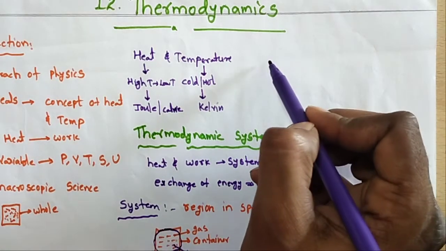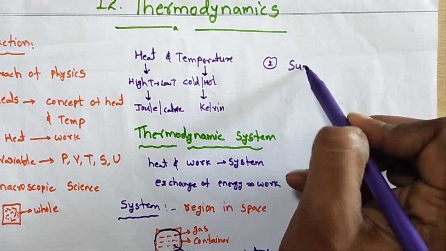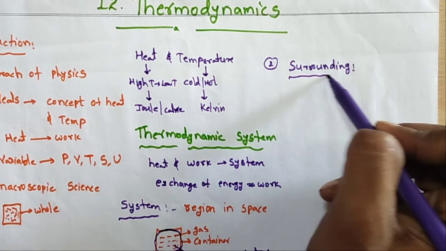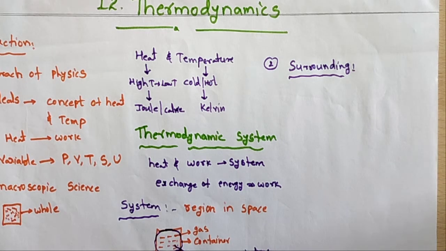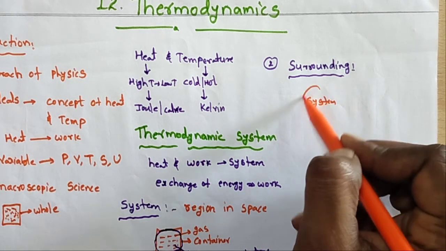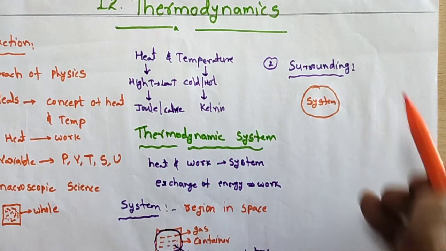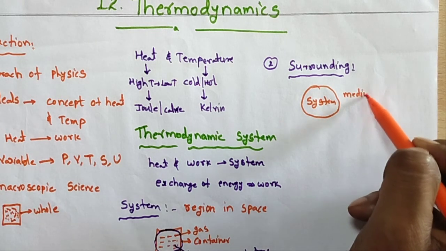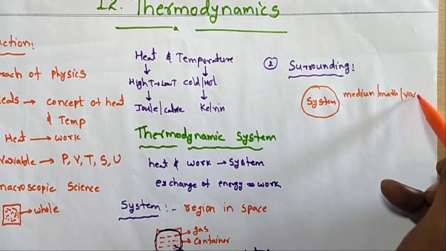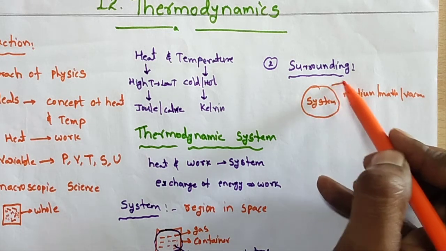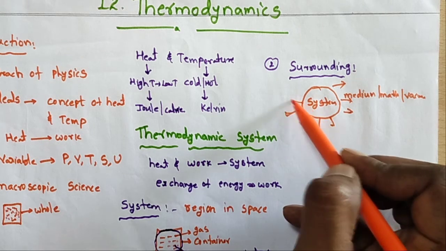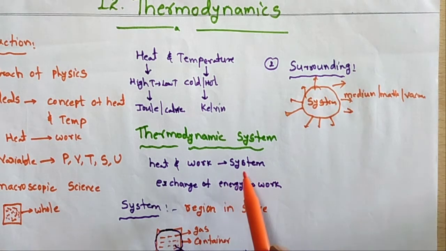And the second one, surroundings. So what is the meaning of surroundings generally? This inside is a system, we know that very well. The medium or matter or vacuum surrounding the system is called the surroundings.